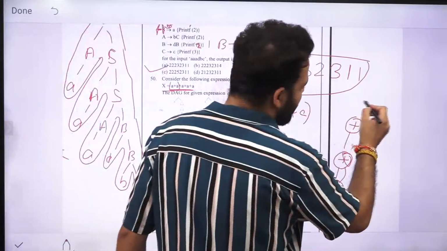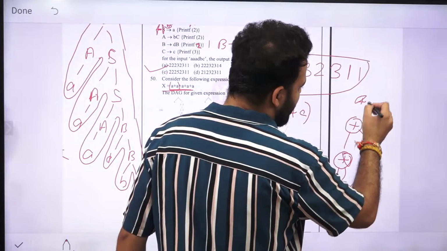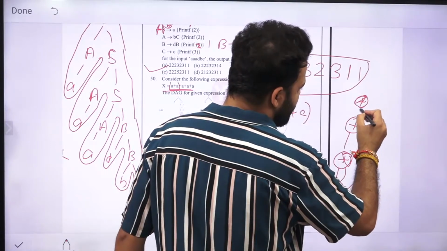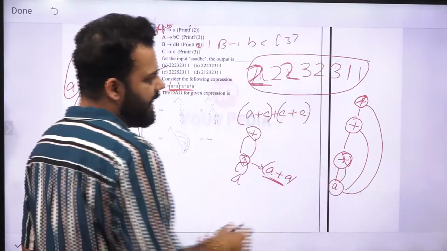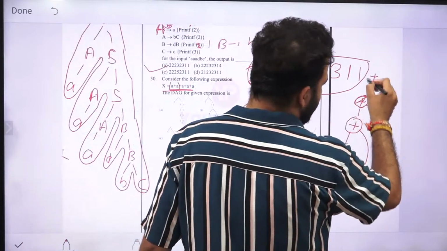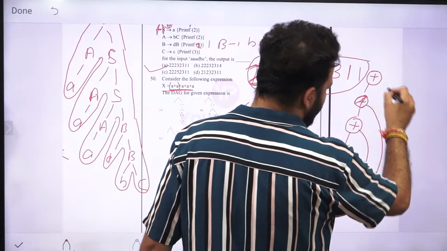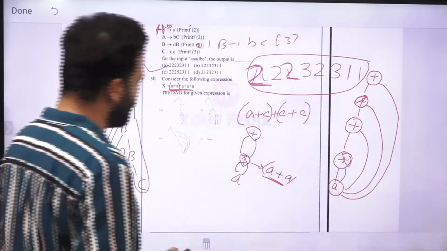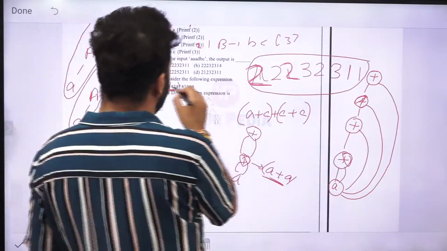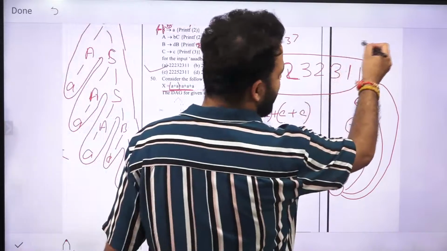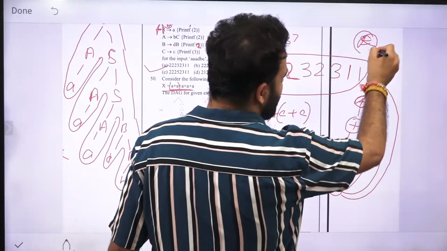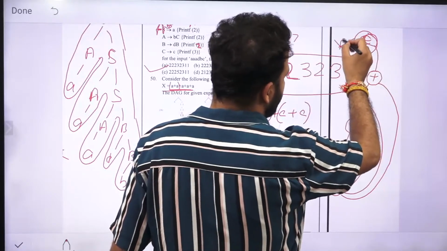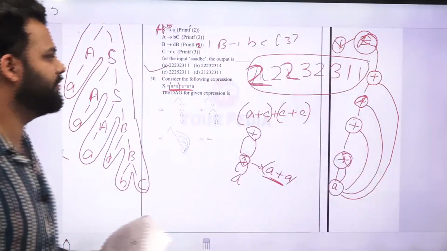4th A again we will cover like this only, that we will take 3 A's from this side and 4th A from this side, and 5th A again we will do like this, that we will take 4 A's from this, 5th A from this, and after that at the end equal X. So we will take 5 A's from this side and X from this side. So this is the DAG.